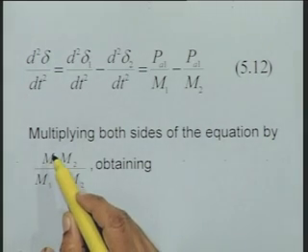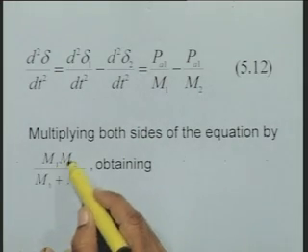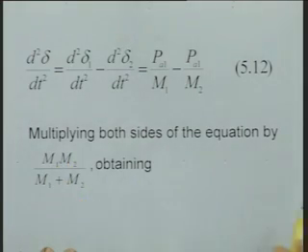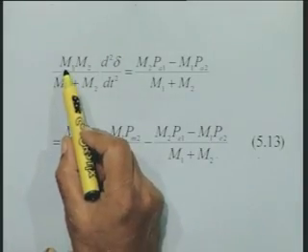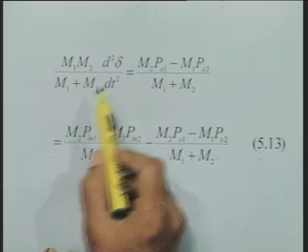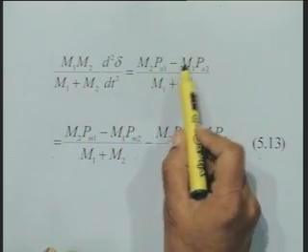We can multiply both sides of the equation by the product m1 m2 or m1 plus m2, and we may get the expression in this form: m1 m2 or m1 plus m2 d2 delta by dt2 equal to m2 Pa1 minus m1 Pa2 or m1 plus m2.